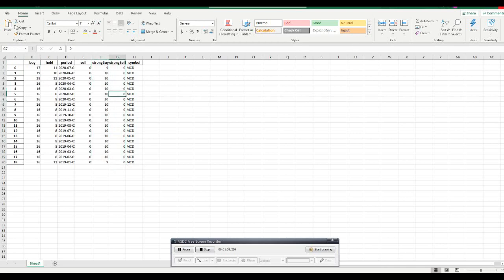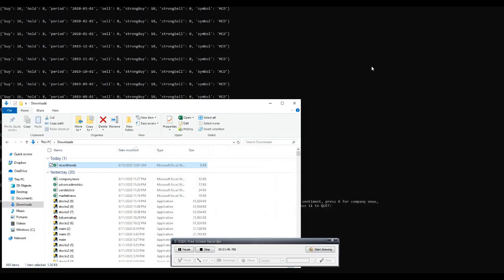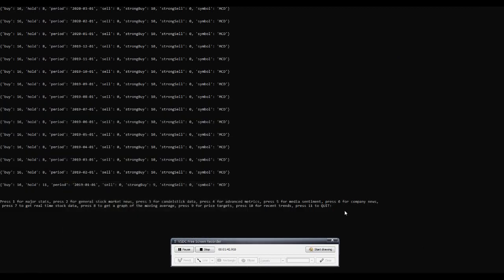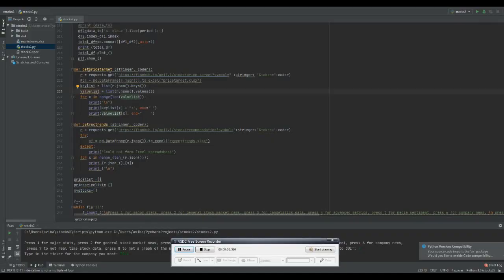Okay, so that's pretty much it. And if you want to quit and stop the program, you're going to press 11, and you're done. For get price target and get recent trends, we used a very similar algorithm to what we used above. We're going to use FinHub. We're going to implement the ticker, which I call stringer, and the coder, which represents the API key, and we used request to get this again.